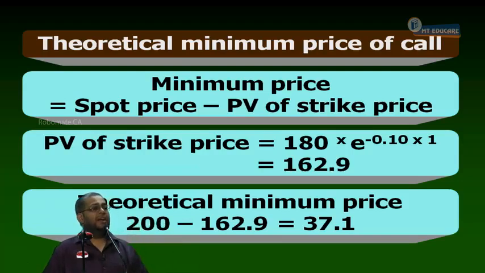Now, just a minute. I want to have one explanation here before I proceed further. You may wonder, sir, the call is underpriced, you buy it. Why should you sell the share today? Why can't I sell the share after 1 year? If I sell the share after 1 year, I cannot make arbitrage because after 1 year the share price may be 200, maybe 100 also, no guaranteed profit.